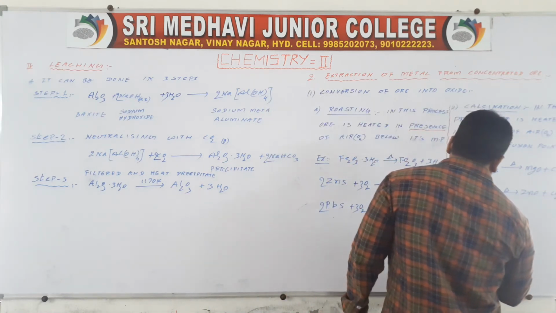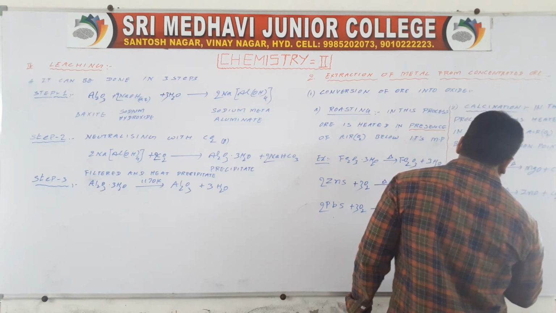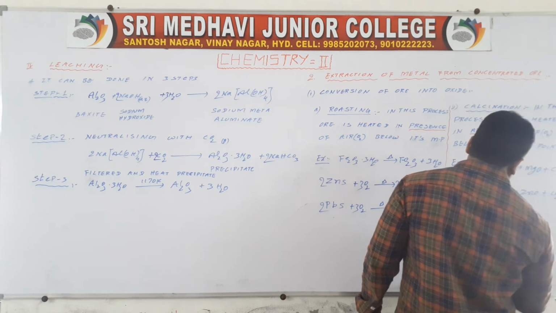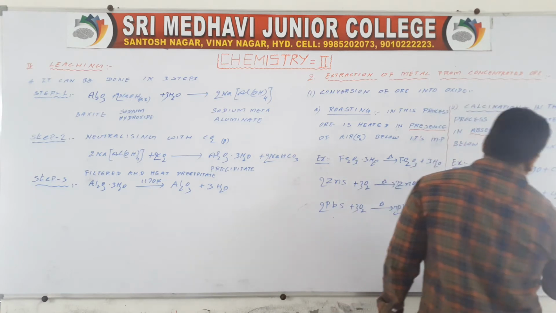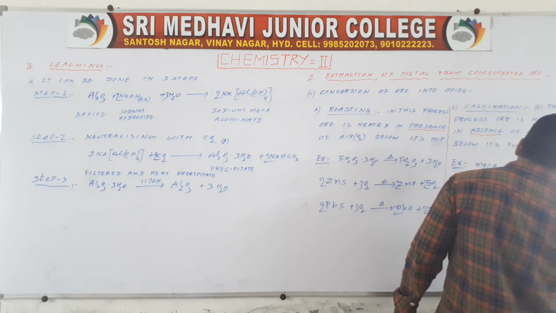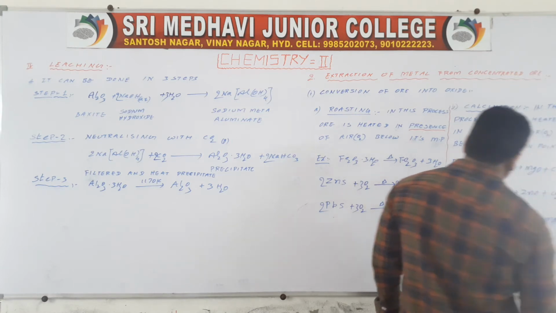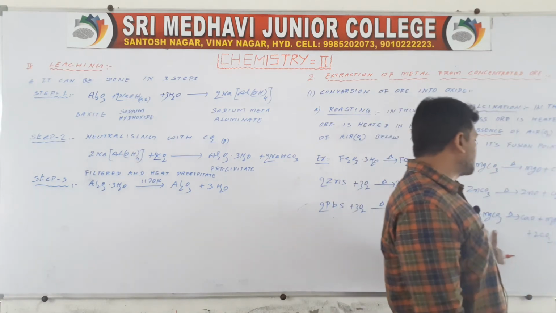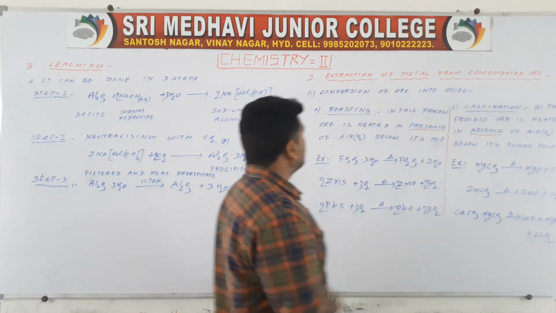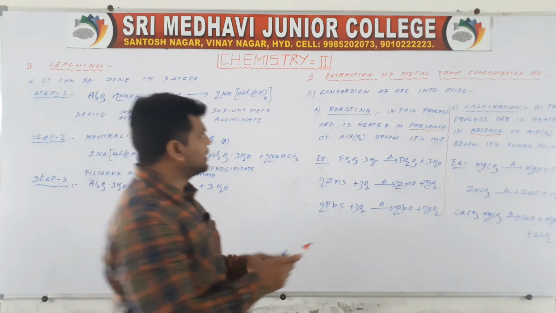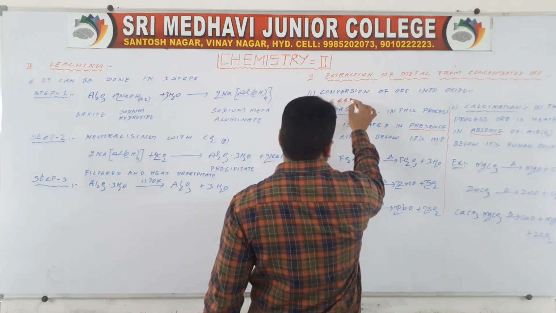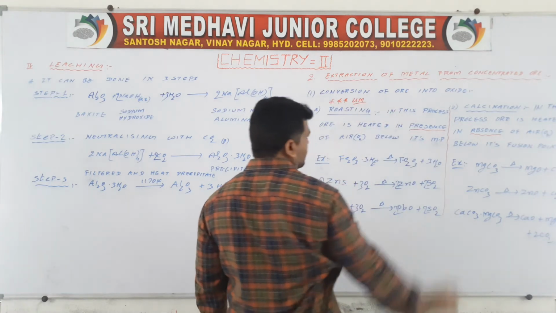Then CaCO3·MgCO3 on heating gives CaO plus MgO plus 2CO2. 3 plus 3 is 6, 2 twos are 4, 4 plus 2 is 6, Ca Ca Mg. So this is the way. It is a very important question for 4 marks. Roasting and calcination is very important for 4 marks.